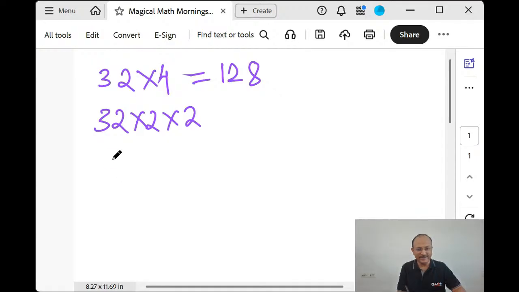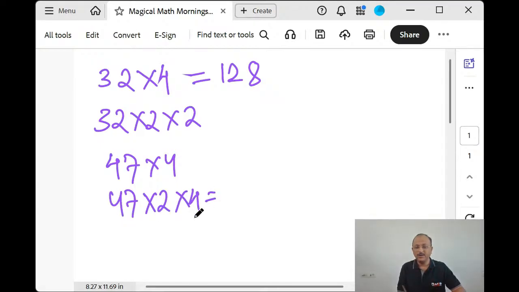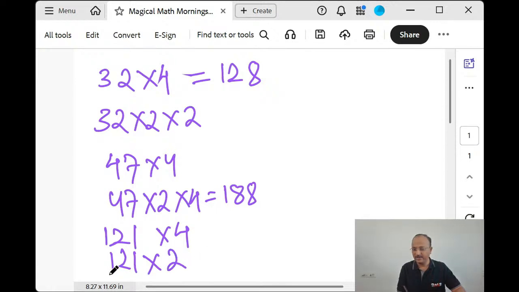Maybe let's take 47 into 4. In my mind, I'll be thinking 47 double is 94, and again I will double, 188. Isn't it simple? Let's take a little bigger number, 121 into 4. I'll think in two steps. 121 doubled, 242, doubled, 484. Is it easy? Yes, you can do it for any bigger numbers.